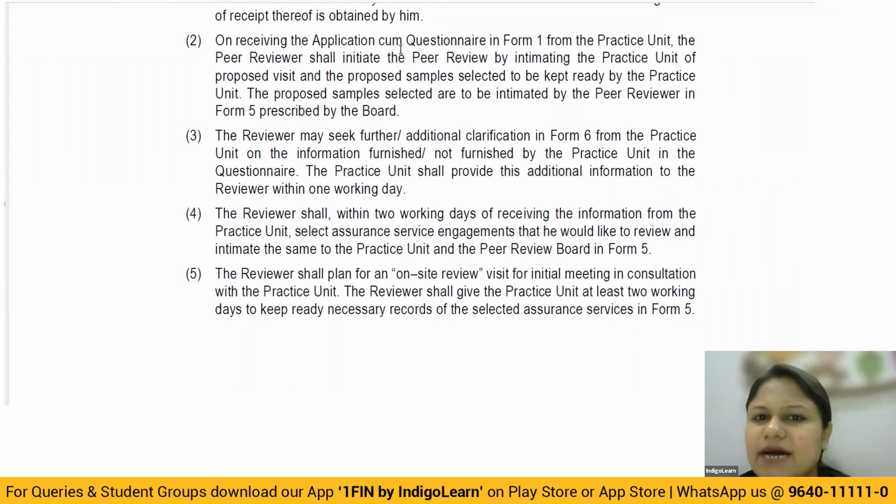Then, on receiving the application cum questionnaire in form 1 from the practice unit, we already discussed that the practice unit has to give this particular form, which you submitted to the board while making the application. To whom do you have to submit it?